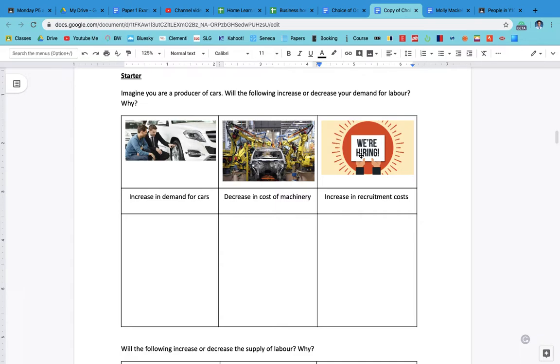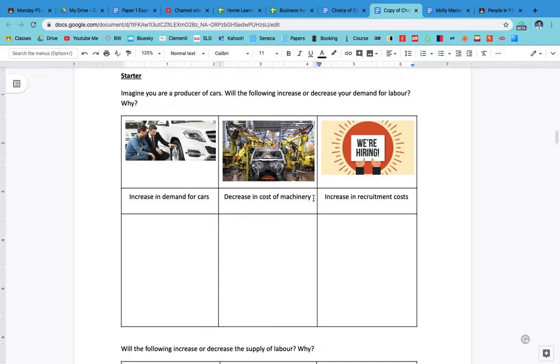If there's an increase in the demand for cars, we can conclude that there will be an increase in the demand for car workers, because car workers are what's known as derived demand. We'll come back to that definition in a minute. The demand for car workers comes from the demand for cars, so if demand for cars increases, businesses will demand more car workers, so the demand for labour will increase. What if there's a decrease in the cost of machinery?